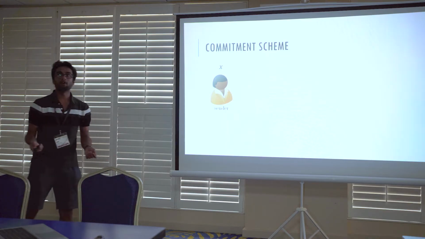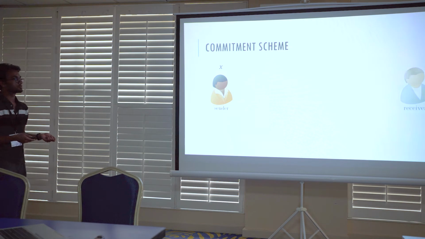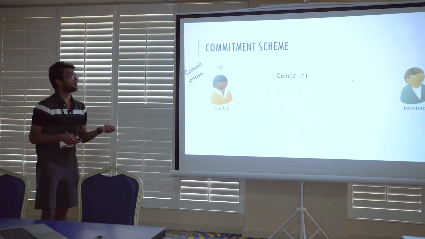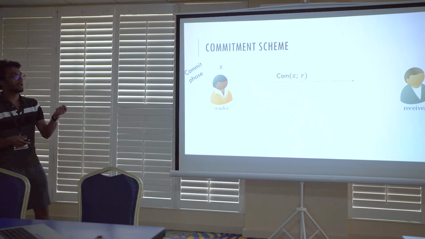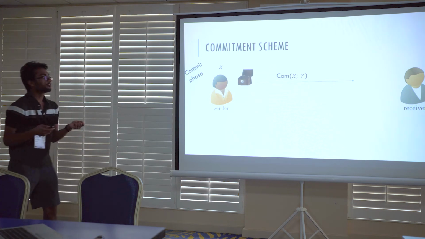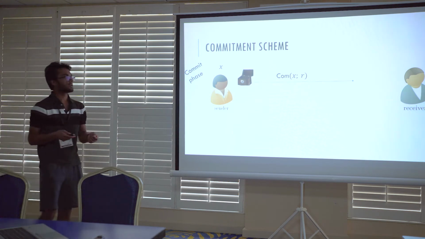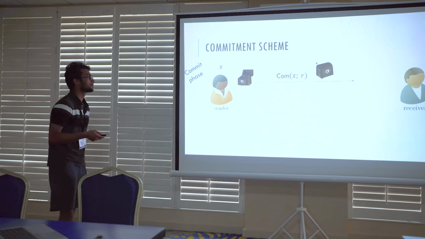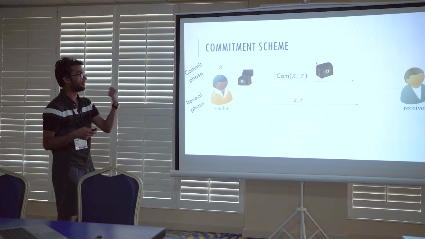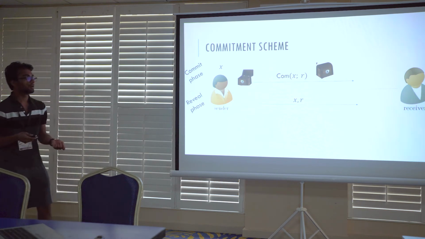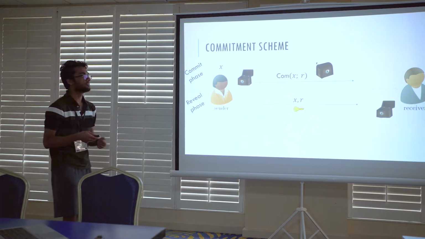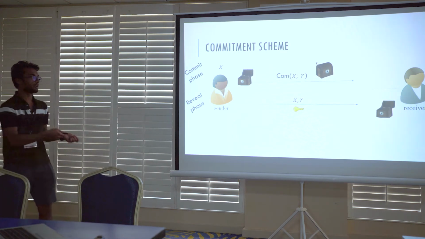In a commitment scheme, you have a sender which has some private input X and a receiver. In the commit phase, the sender can send a commitment string of this private input X to the receiver using some randomness R. Think of this as the sender locking up its value X inside a box and sending this box across. In the reveal phase, the sender can open its commitment value by revealing the value X and the randomness R. This is like sending the key to the box that was sent earlier. The receiver can open this box and check that the commitment was indeed valid.